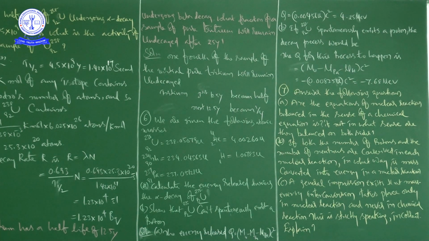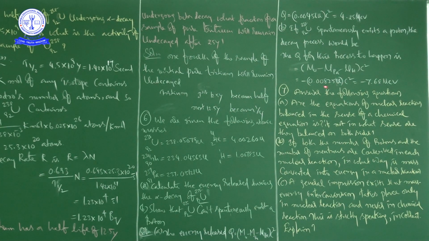As simple as that, you can write uranium 238-92 gives rise to protactinium 237-91 plus H11. The Q value for this process is the energy released, so you can write M_U minus M_Pa minus M_H into C square, and substitute the values we have here.